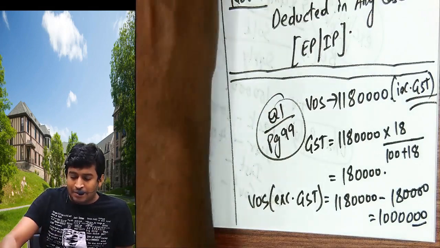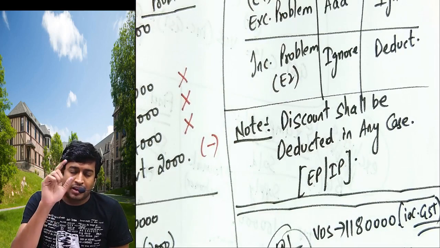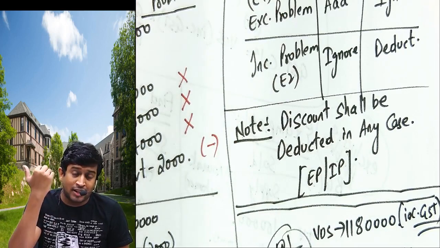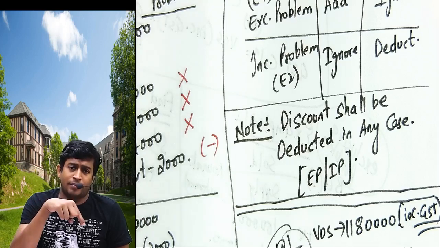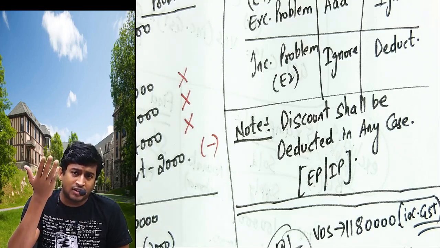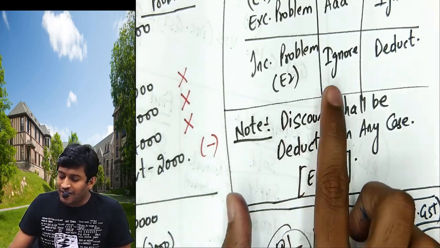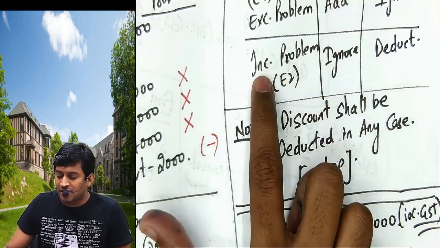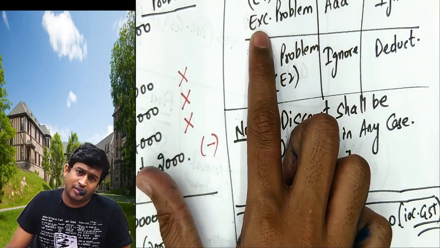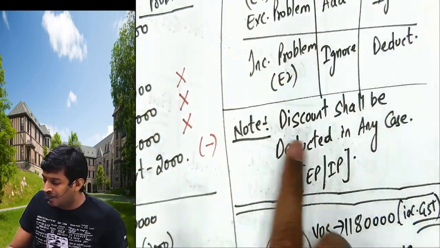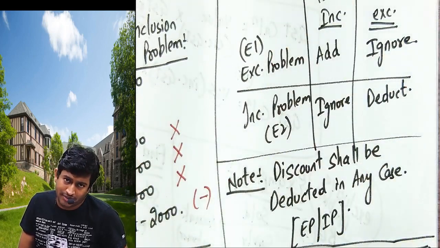Clear. वापिस I'll repeat. If it is an exclusive problem, we will add all the inclusions, we will ignore the exclusions. If it is an inclusive problem, we will ignore all the inclusions and we will deduct all the exclusions. Why are we ignoring the inclusions? Because it's already added. Why are we adding? Because those are not included, those are excluded. ये लॉजिक लगाओ सर, ये चार्ट समझना जरूरी है to do this kind of problems, else it becomes very difficult.